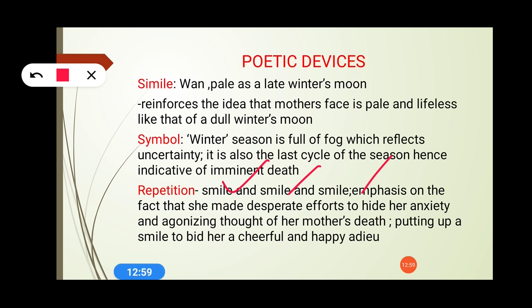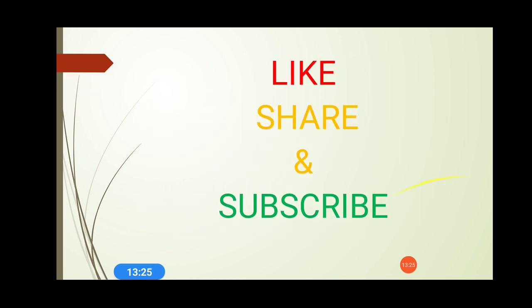She just wanted to motivate herself that yes, her mother is going to live, or she is going to see her mother again. But internally she knew that she was totally shattered and that it could be the last meeting with her mother. So it was a consoling smile given to the mother, saying yes, we are going to see each other once again. But internally the poet knew very well that it could be the last meeting. So these are the poetic devices which have been used here.